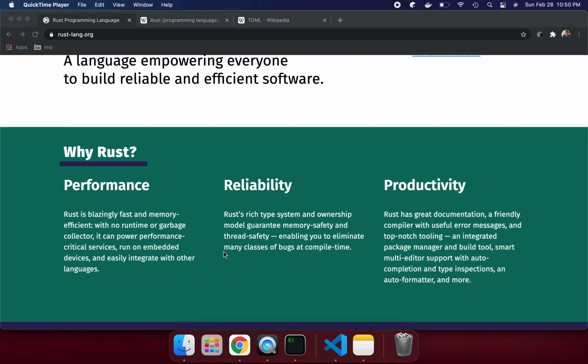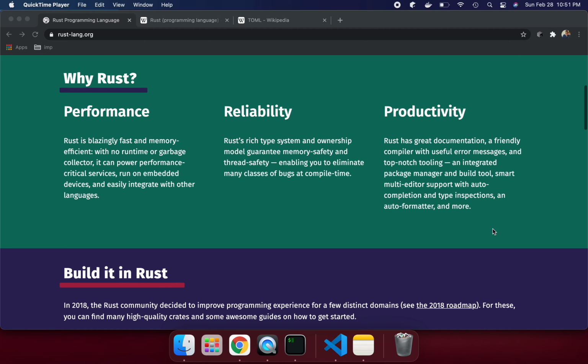That is the key thing. Rust's type system and ownership model guarantee memory safety and thread safety as well, enabling you to eliminate many classes of bugs at compile time. So at compile time, you mostly find out all the issues, not at runtime. And for productivity, Rust has great documentation and a friendly compiler with useful error messages. These accurate error messages will tell you whatever mistake you are making while programming in Rust, so that you can easily find out what the issue is.